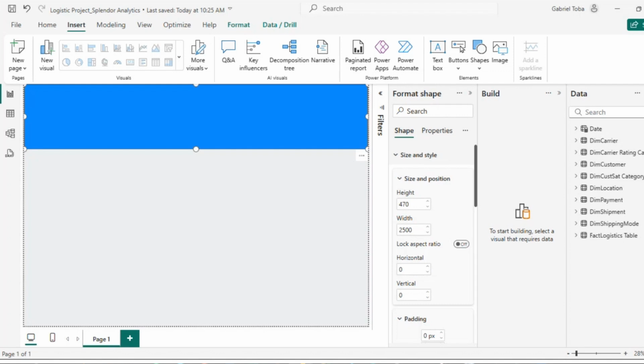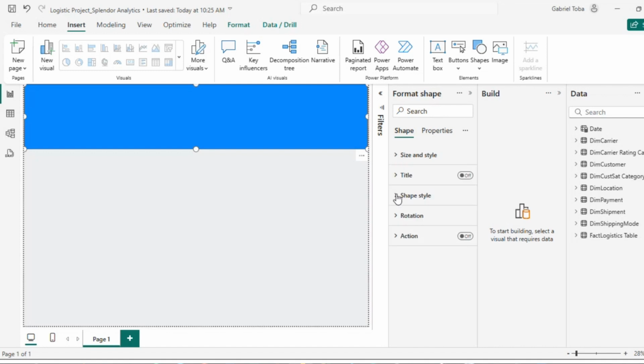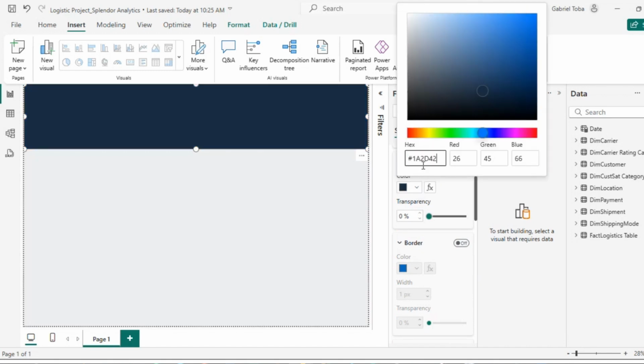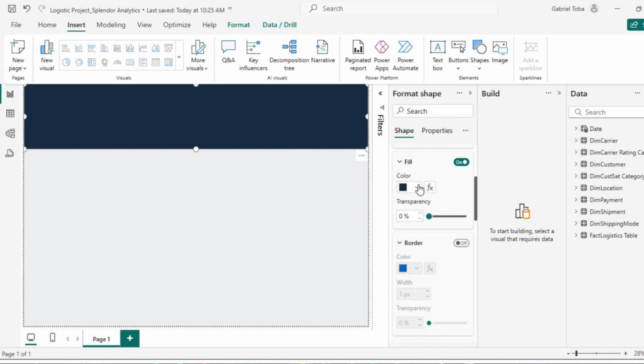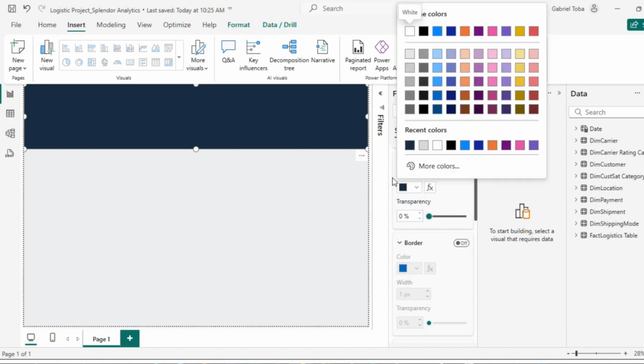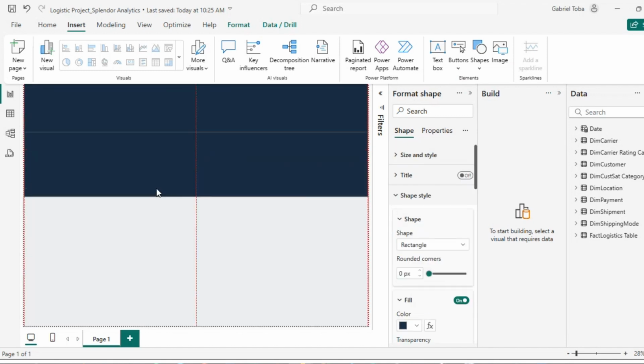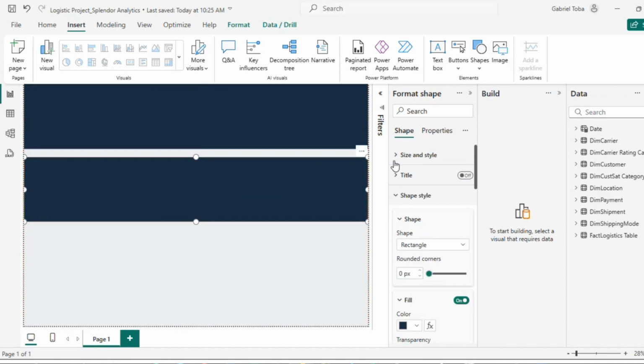So for this color, I'm just going to use this. I'm going to check the style. I don't want a border, so I'm going to use the border color. I'm going to switch it up, and then for this field, I'm going to add this to it and give it this background. Notice that I have it in my more colors, so I may not have to be copying over again. So I'm just going to duplicate this and duplicate this. So I'm going to copy and paste, and I have this here, and I'm going to resize this and change this color to white. But let me resize it first.